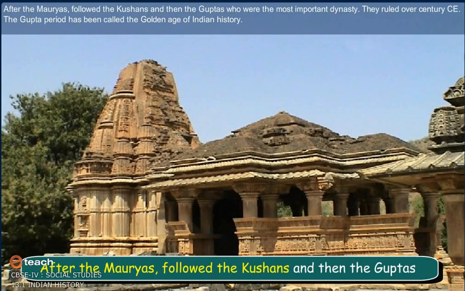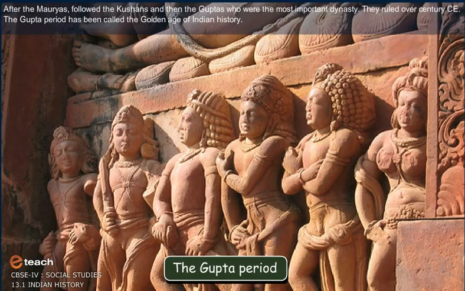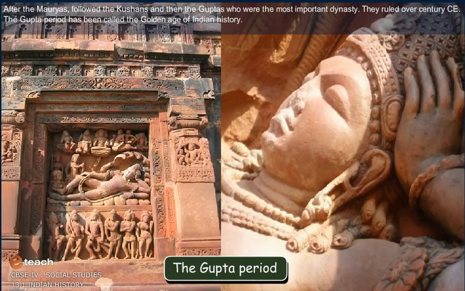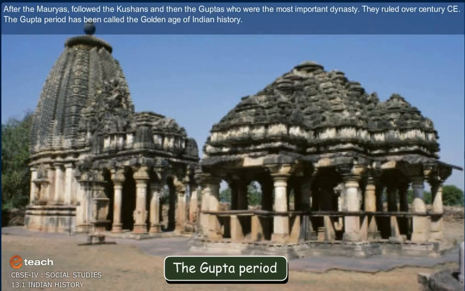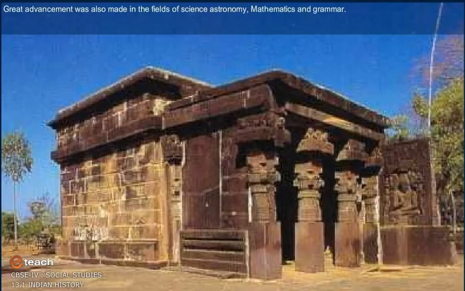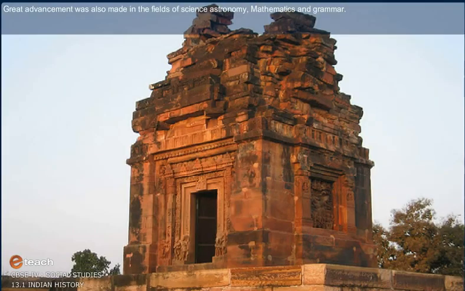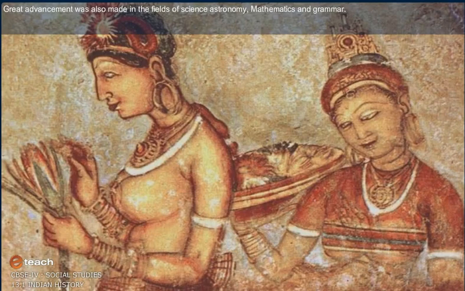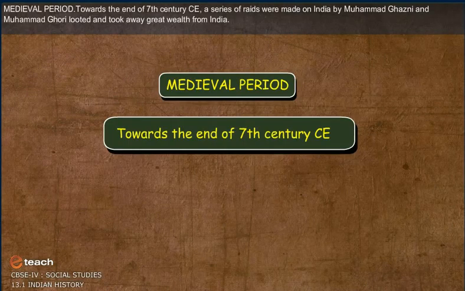After the Mauryas followed the Kushans and then the Guptas, who were the most important dynasty. They ruled over India in the 4th century CE. The Gupta period has been called the Golden Age of Indian history. Great advancement was also made in the fields of science, astronomy, mathematics and grammar.